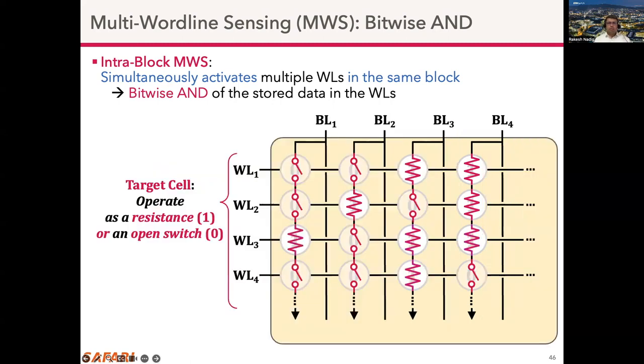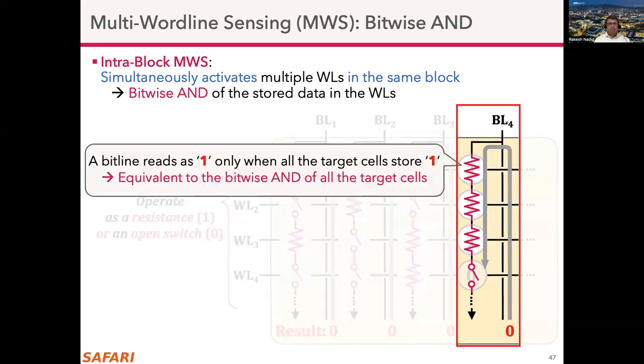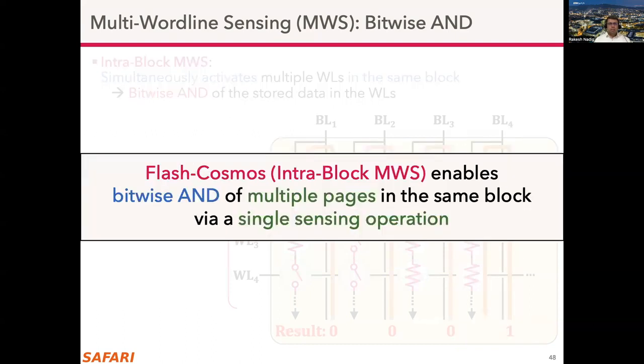And this principle can also be extended to more than two word lines. And here we see four word lines where in each NAND string, there is a cell which operates as an open switch. And during the MWS operation, the bitline current gets blocked through the NAND string, and the result is 0. So this is again similar to the bitwise AND of the target cells. So intra-block MWS enables bitwise AND of multiple pages in the same block via a single sensing operation.